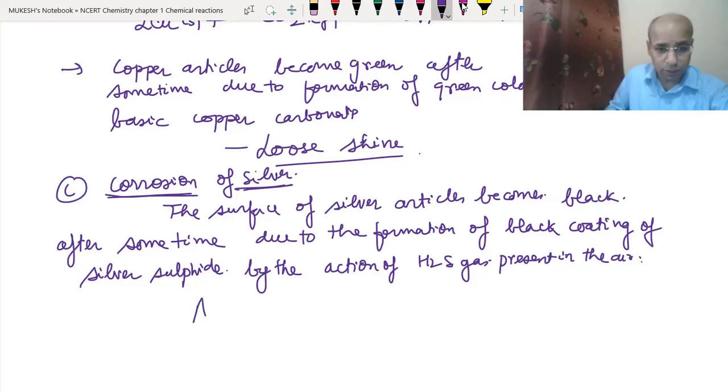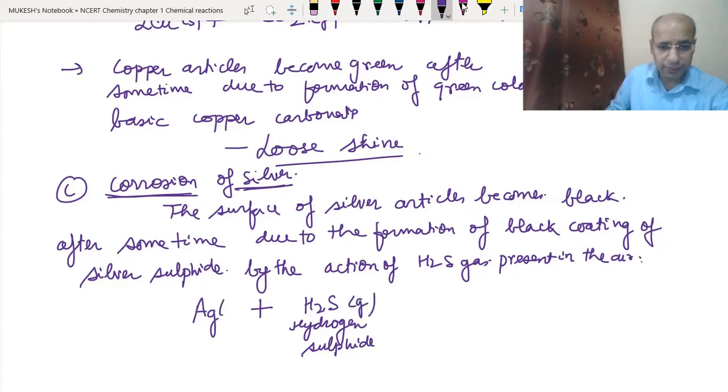So the formula of silver is Ag, and the formula of hydrogen sulfide is H2S. This is the hydrogen sulfide gas. It is present in gaseous form, so we will write g here and we will write solid here. So this will form the silver sulfide Ag2S, and the hydrogen gas will be released into the atmosphere.